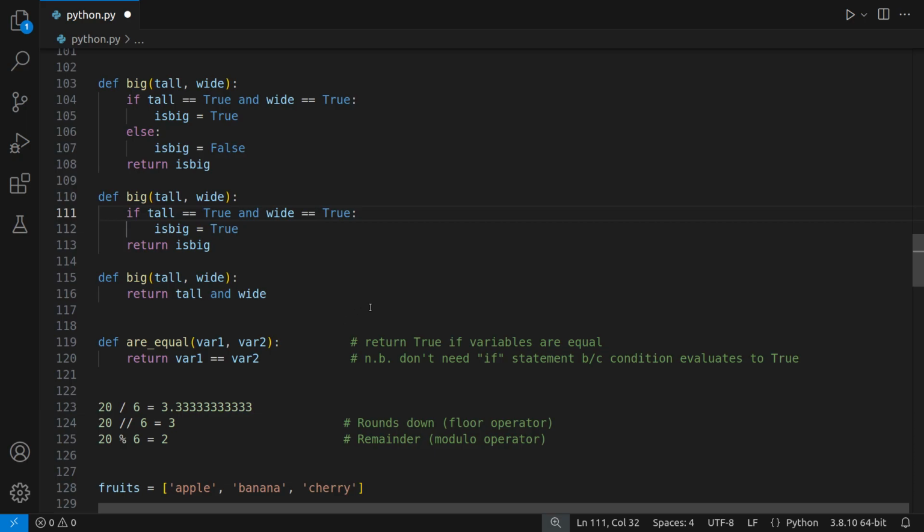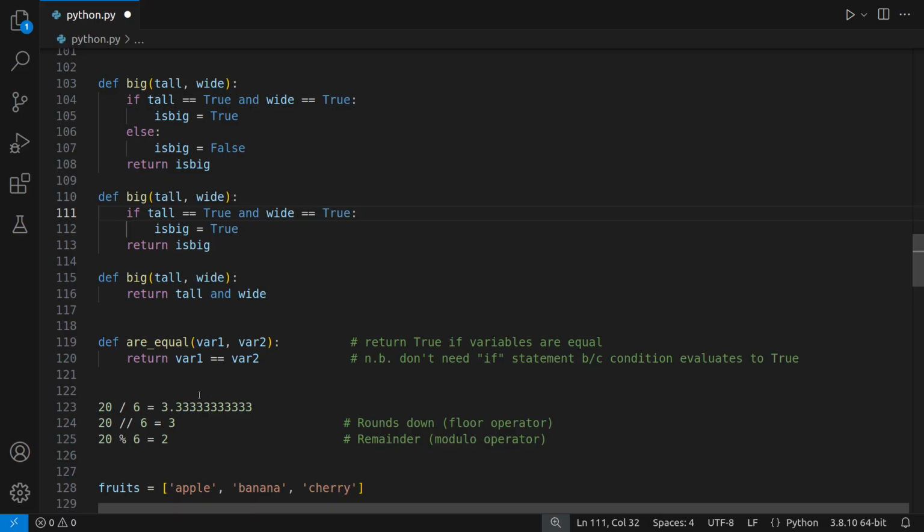Here is another similar example. You can have a function called are equal, and the idea is we're passing it 2 variables, var1 and var2, and are they equal. What you can do is return var1 is equal to var2. Have you noticed there's no if statement here? The reason is that this gets evaluated, and is equal to looks at the left and the right hand side, and if they indeed are equal, returns a value of true for this whole condition. So that's a really nice way. We don't have to have any if or any conditional in there. That's pretty cool, and I think it's fairly unique to Python.